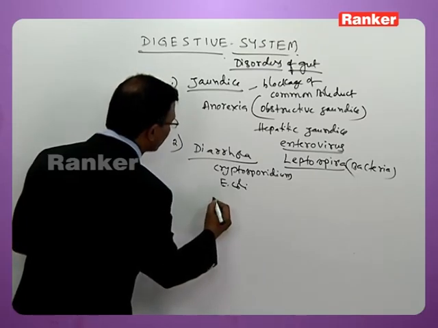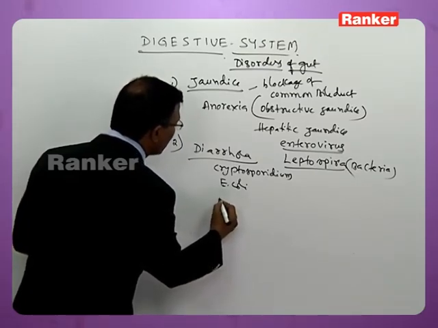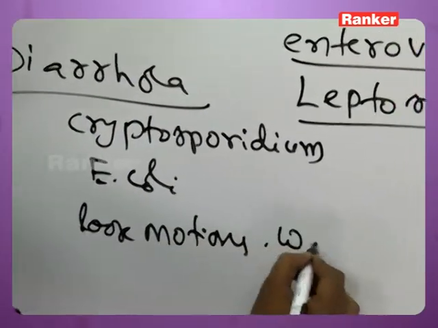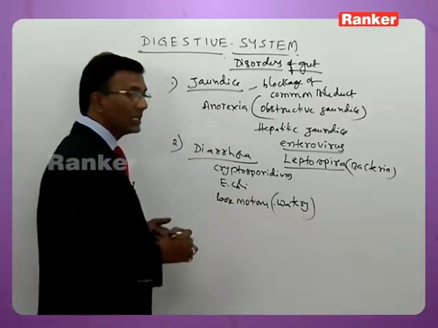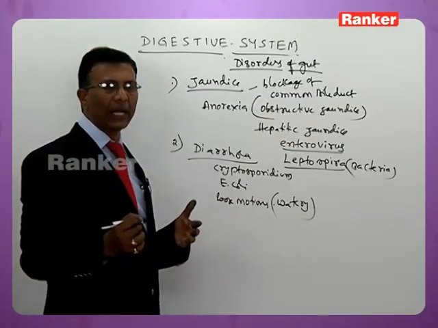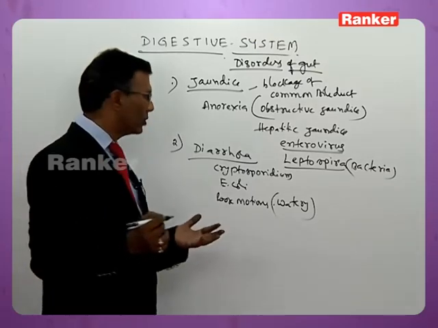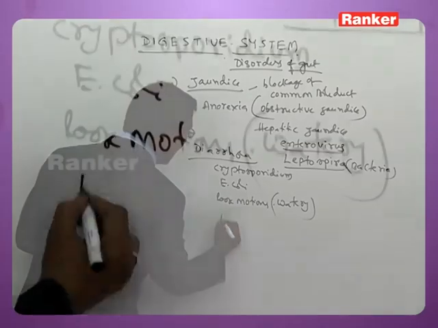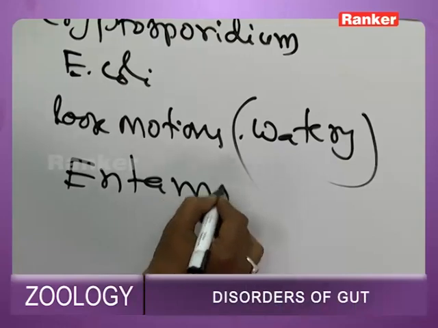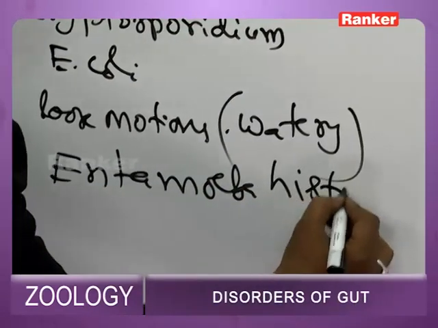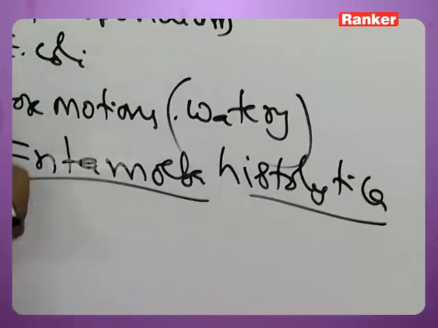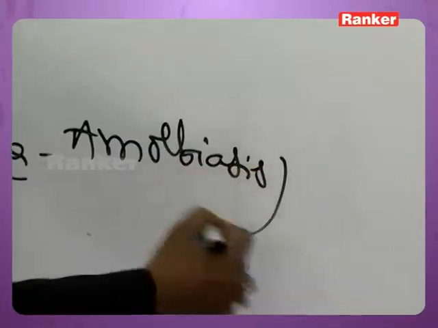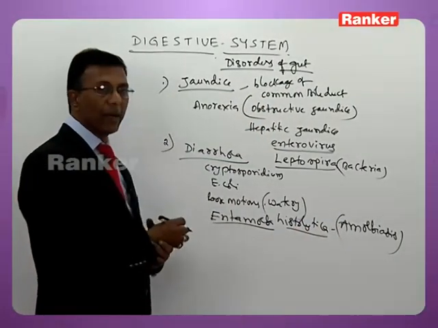The characteristic symptoms of diarrhea are loose watery motions, because of retention of more amount of liquid content and because of secretion of more amount of mucus. Diarrhea is also caused sometimes by Entamoeba histolytica, which causes a kind of diarrhea called amoebiasis. Amoebiasis is caused by Entamoeba histolytica.